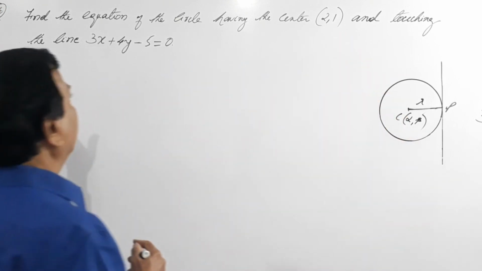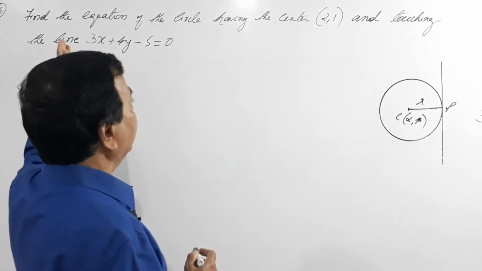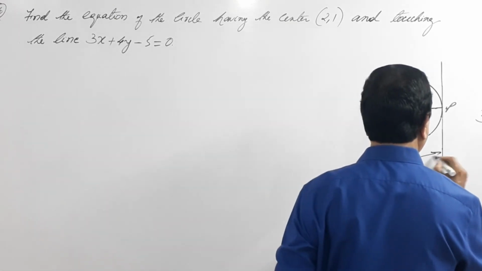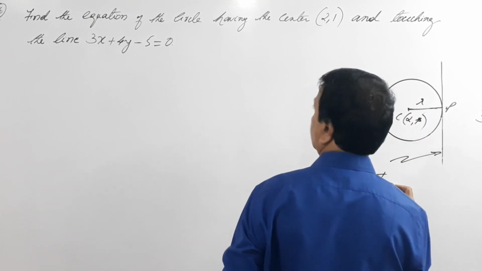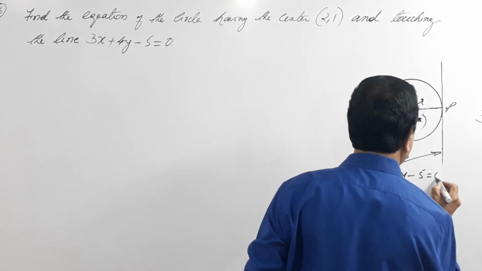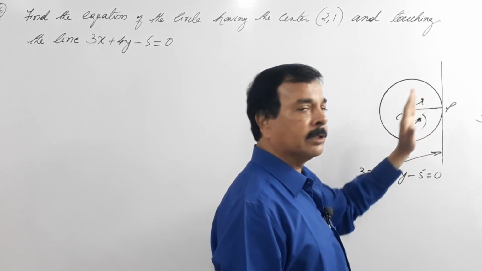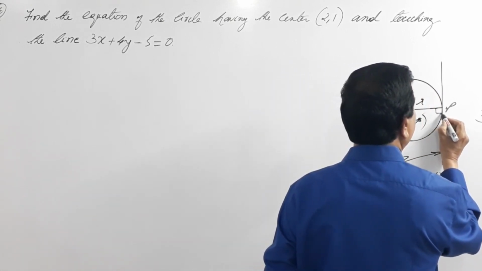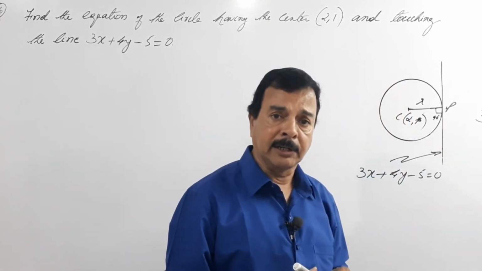And he has given a line touching the circle, and the equation of the line is 3x plus 4y minus 5 equals 0. So this line is nothing but a tangent to the circle. Whenever a radius touches a tangent, it is always perpendicular. That is known, we have studied it earlier.